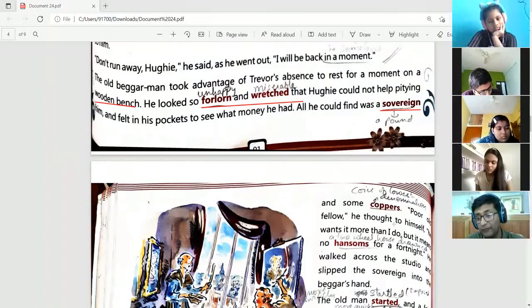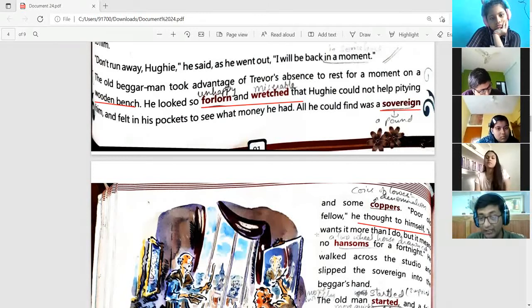Poor old fellow, he thought to himself, he wants it more than I do. So he is saying that though I am also in need of money, this man is so poor that he needs it more than I need this money. So he is now giving that sovereign or a pound to this old man.